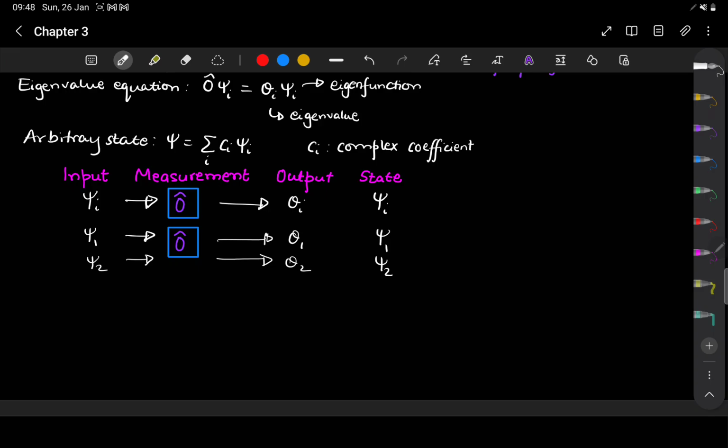Now what happens if I send in the superposition state, this arbitrary state over here? That is interesting. So let us look at it.